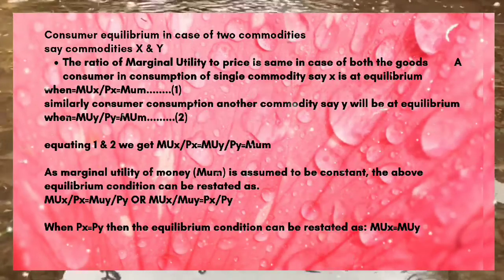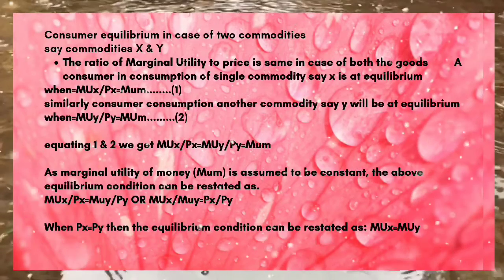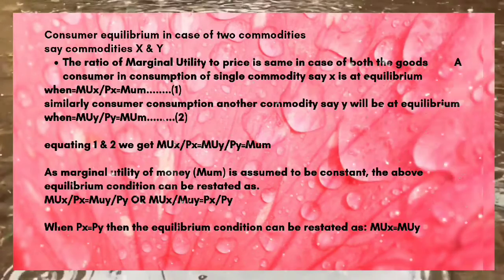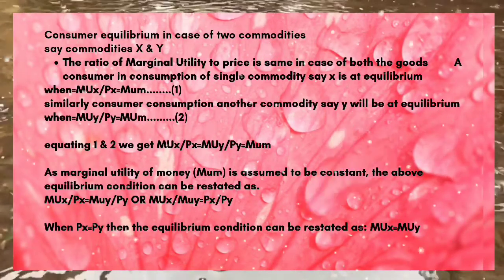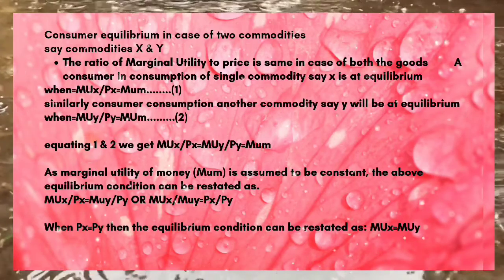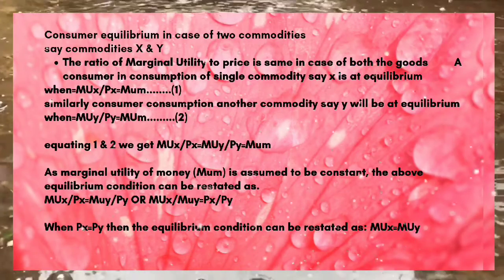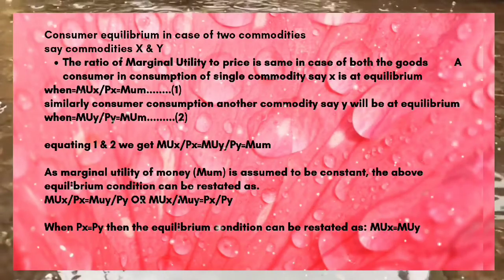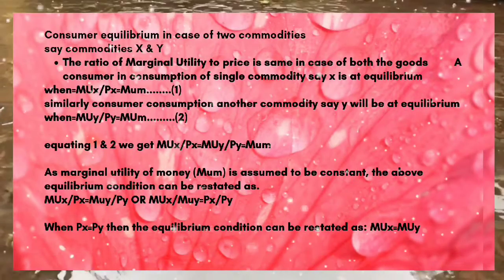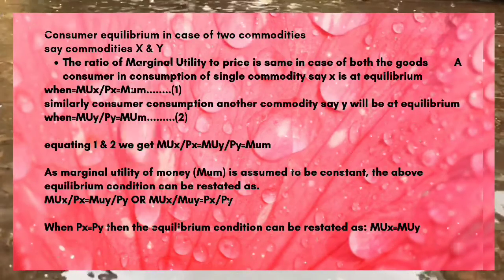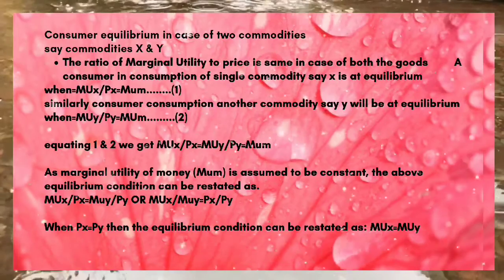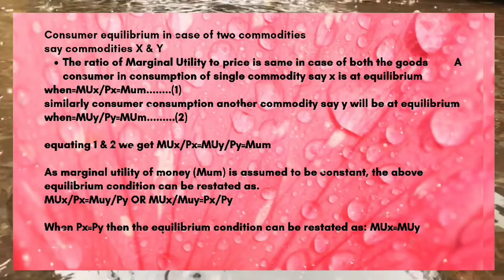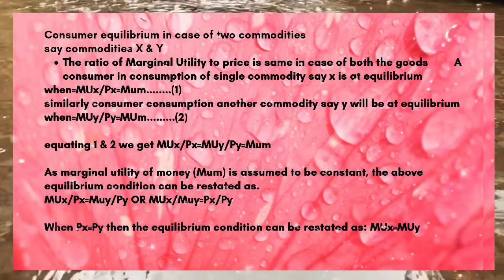Here we can also say that a condition for a consumer to attain equilibrium is that the marginal utility of a commodity must fall as more of it is consumed. If consumption is increased and marginal utility doesn't fall, the consumer will end up buying only one good.